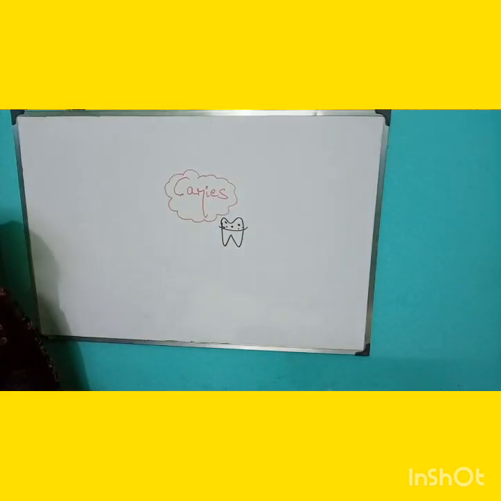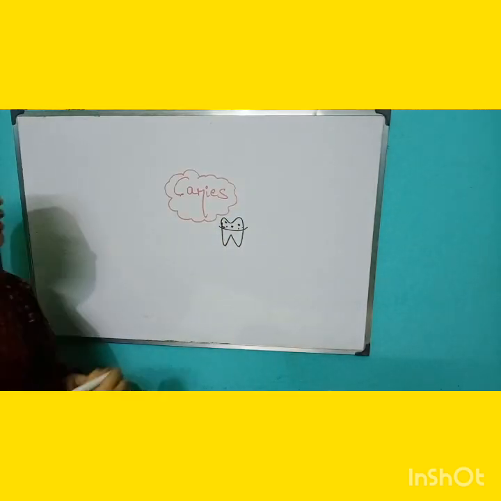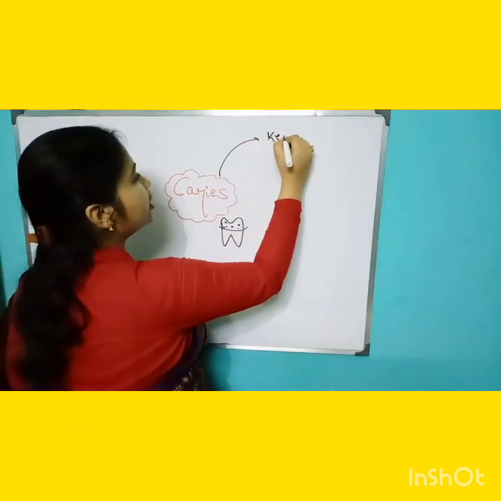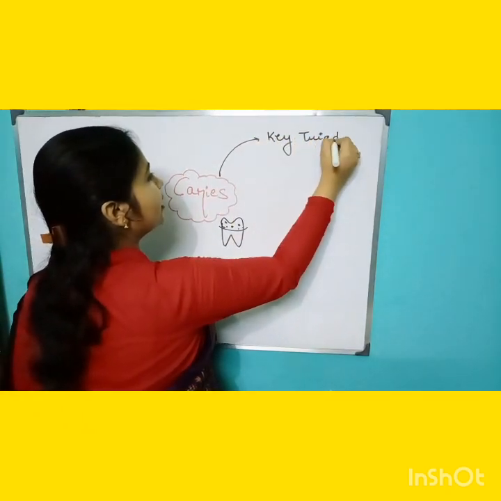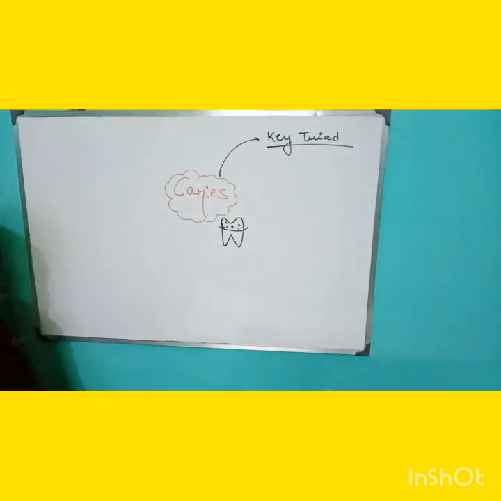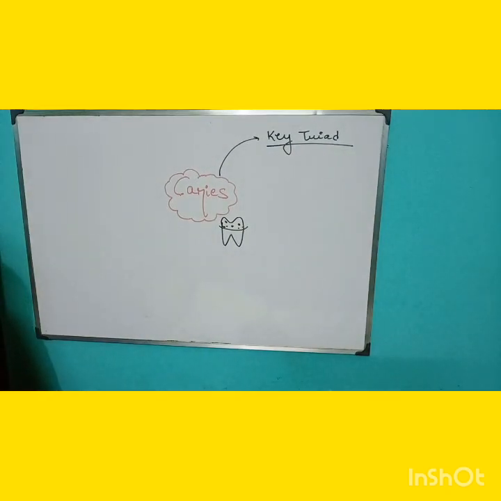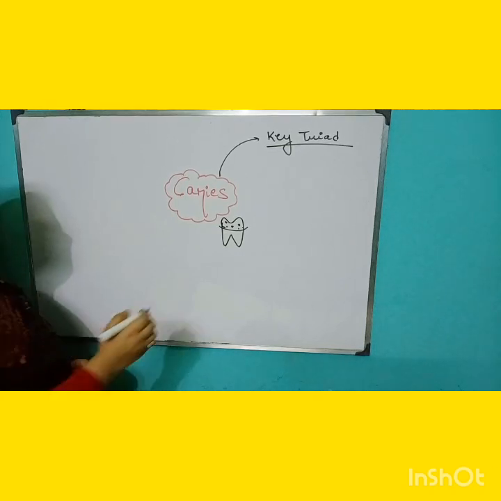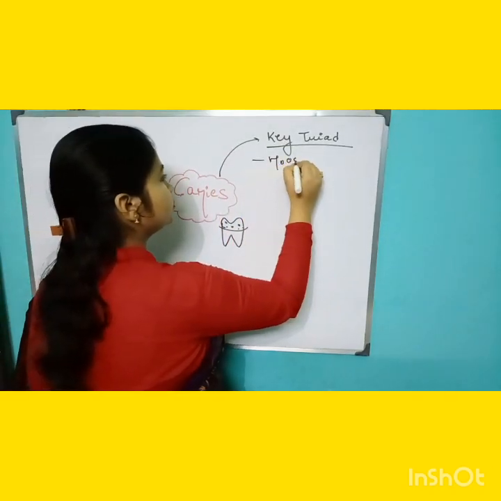So first, what is the key triad of caries? It is very important. That is your host, the tooth; the agent, the substrate factor; and the progression of caries.